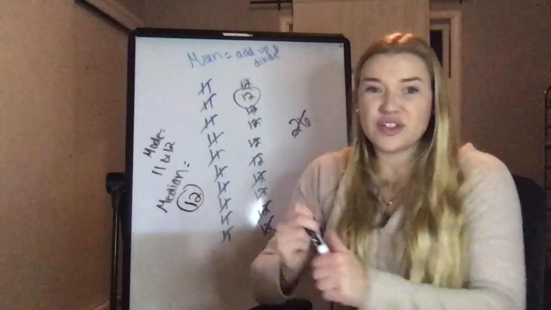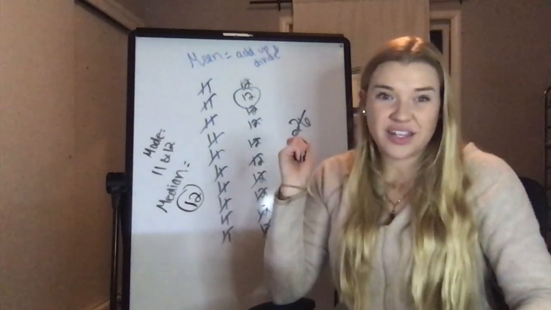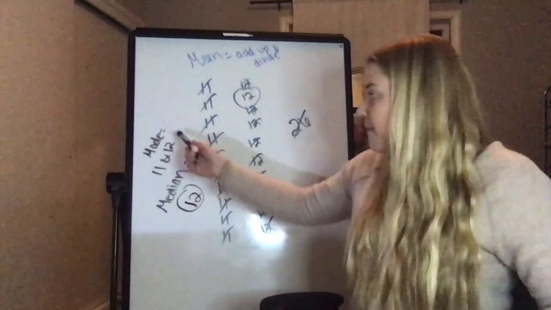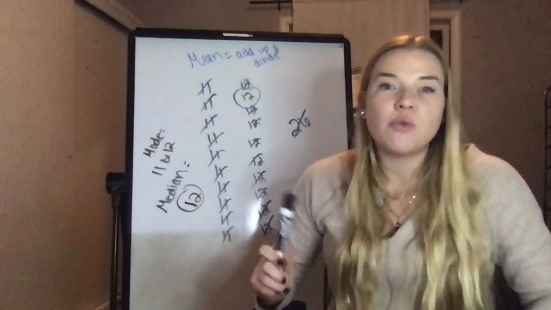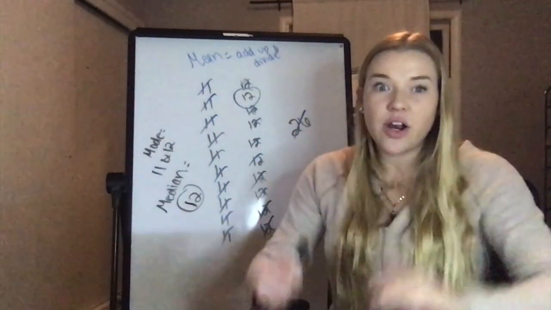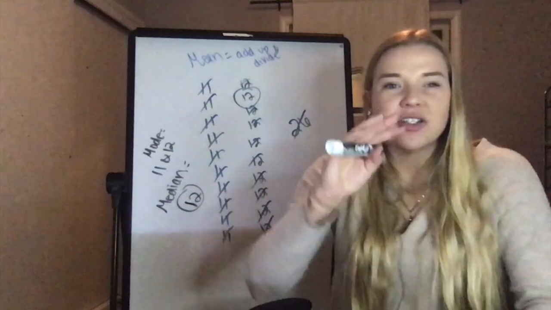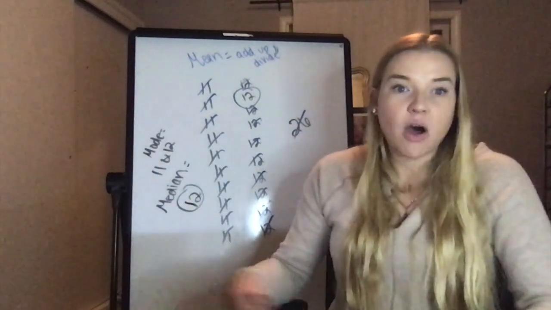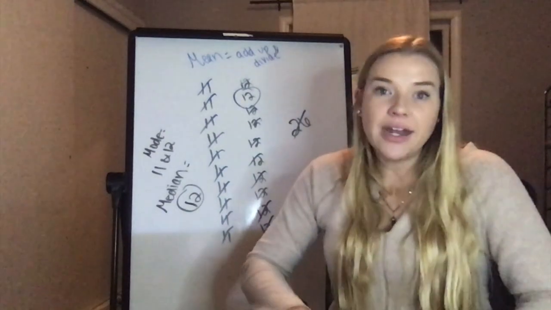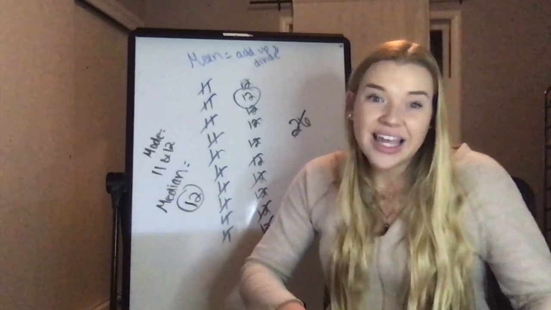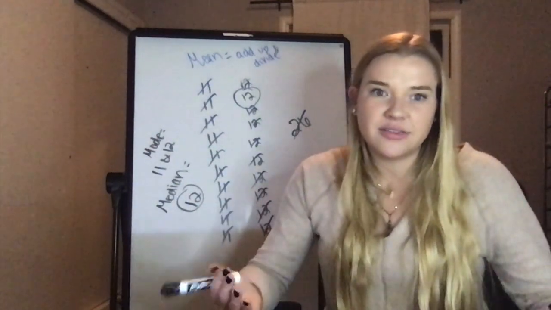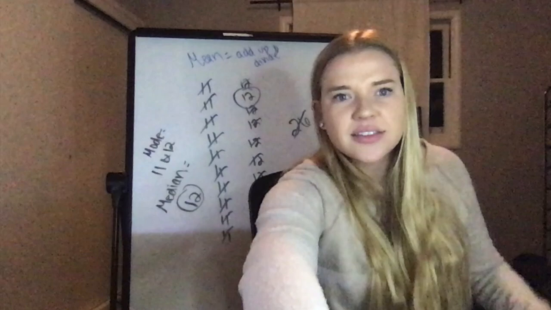Do we think 12 is a pretty fair answer for about how old are the kids in the class, or the people in the class? I think that it is. Mode and median are going to get me a lot more accurate results in this case, where I have a really big outlier, than say mean would. So mean, median, and mode, we're using them all because they all have different uses. They're all useful at different times depending on the statistical question that you're asking and what makes the most sense given the questions that you're asking.